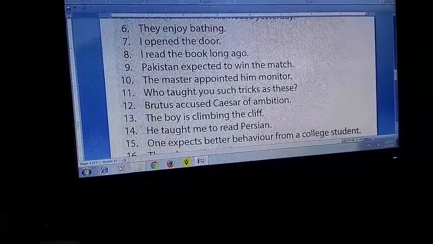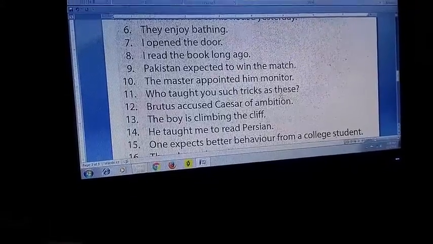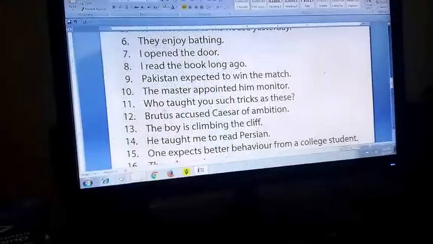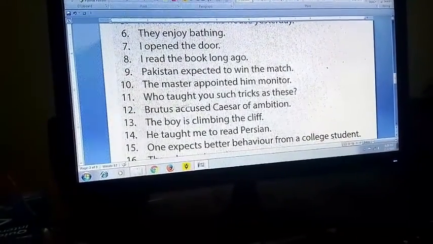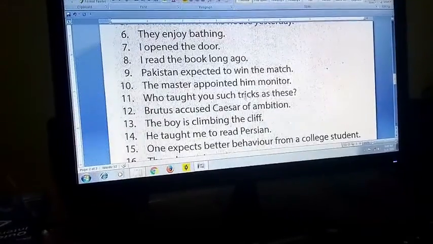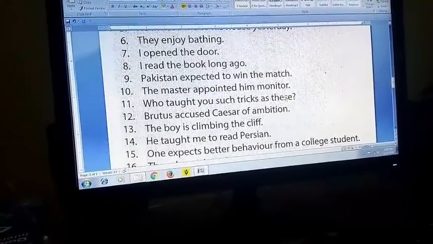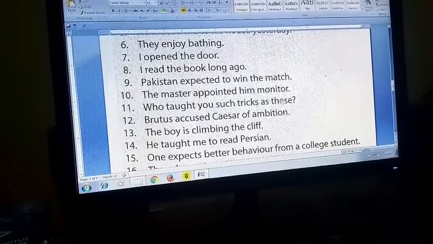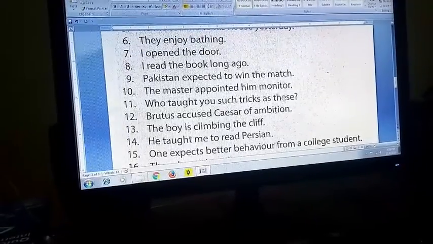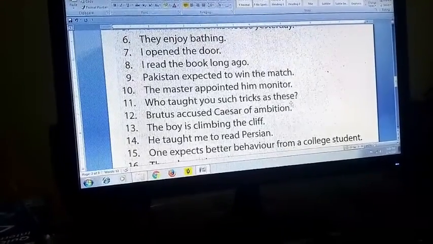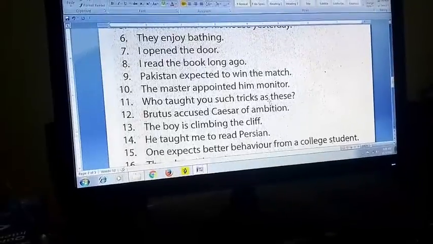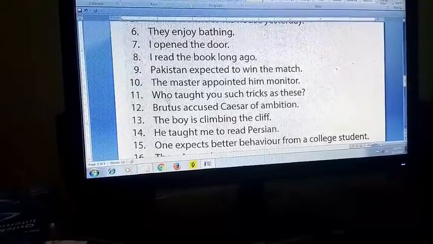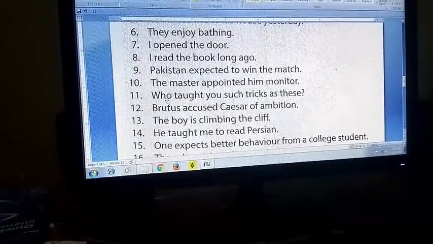Who taught you such tricks as this? And you have learned to start the answer with by whom. By whom were you taught such tricks as these? Question mark at the end. Many of you are not following this rule, a simple rule. If the sentence is given in the interrogative form, you have to give the answer also in the interrogative form.